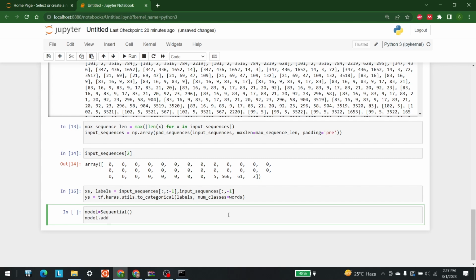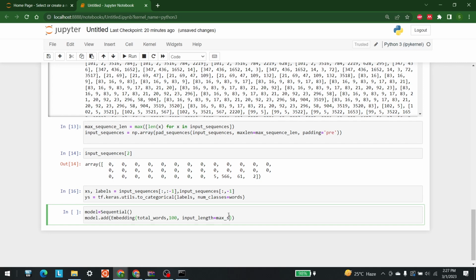So model.add, and in that I'm going to write Embedding, and after that total_words, comma 100, comma input_length, which I'm going to set equal to maximum sequence length, of course.